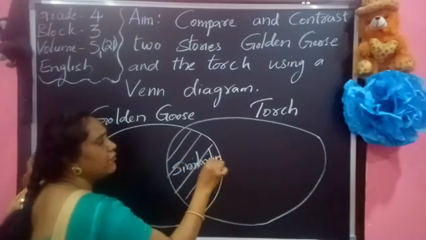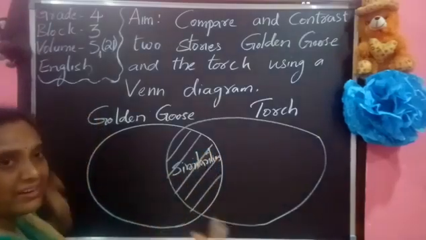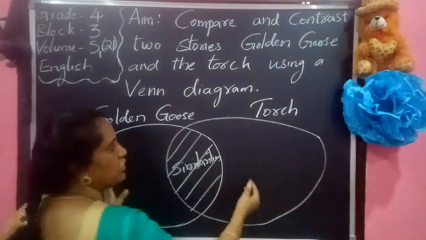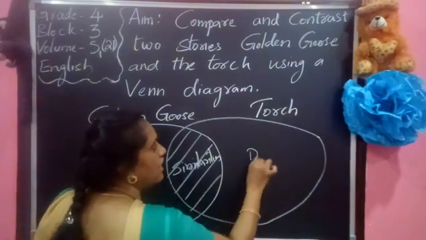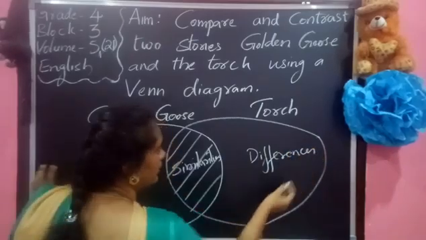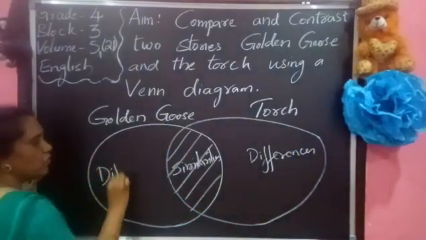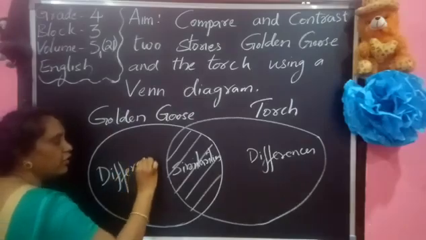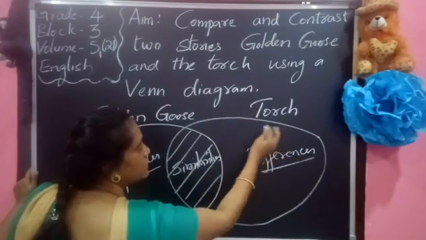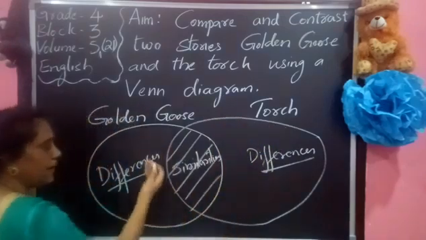Okay. And differences means the contrast, means contrast is different. So whatever is different in the two stories, here we are going to write the differences. In the torch, what are the differences? In golden goose, what are the differences? Here we are going to write them, in this part. Okay. So this is the part.